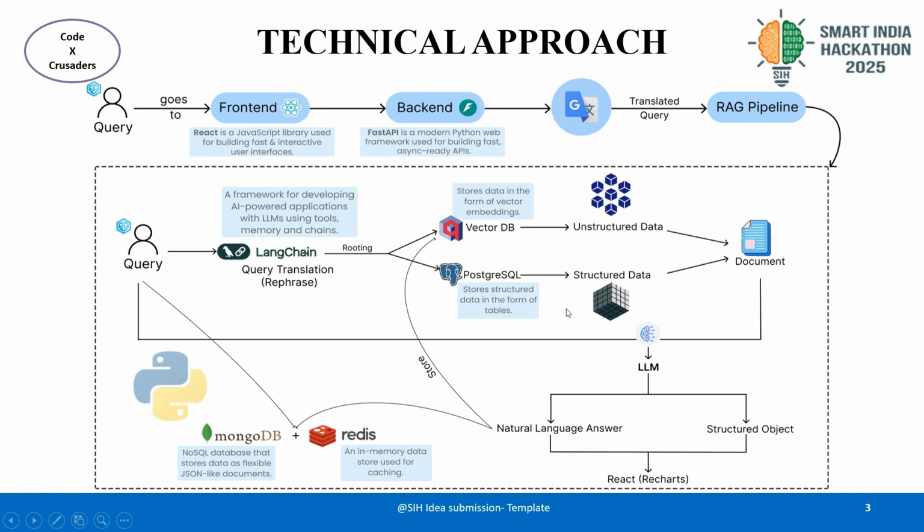The retrieved data, along with the user's query, is then passed to the large language model, which generates a response based on the combined information. Finally, the LangChain memory is updated. The conversation is stored in MongoDB for persistence and also cached in Redis for faster access in future interaction.